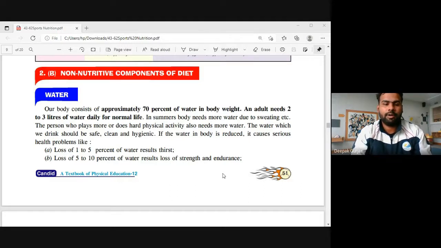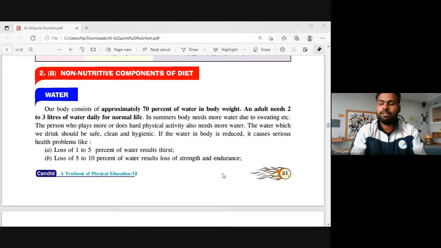Today, we are going to talk about a new topic, that is the non-nutritive components of diet. Previously, we had done the nutritive components of diet. So, what are the nutritive components of diet? We all know that carbohydrate, fat, and protein are the nutritive components of diet. These are also called the macronutrients.